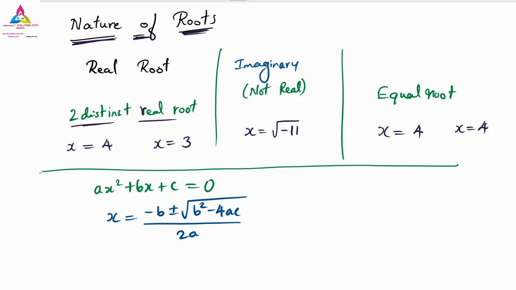But in this case, we need to find the nature of roots by only one thing. What is that? Actually, this equation I can write as minus b as it is, divided by 2a, with plus or minus, and the square root written like this.